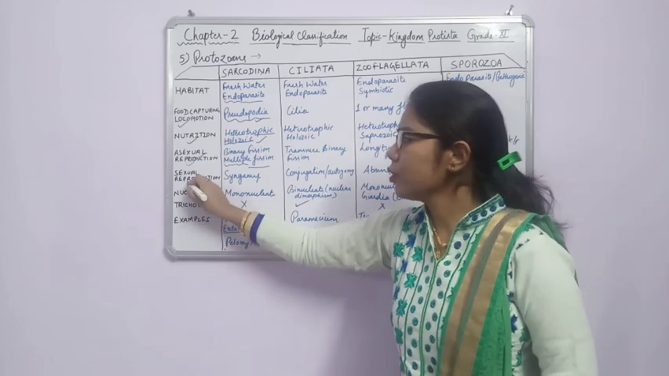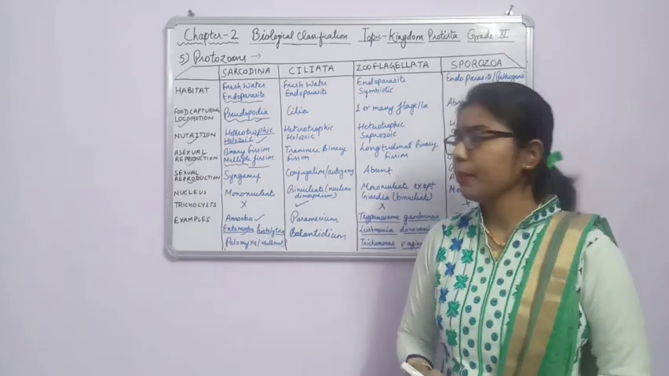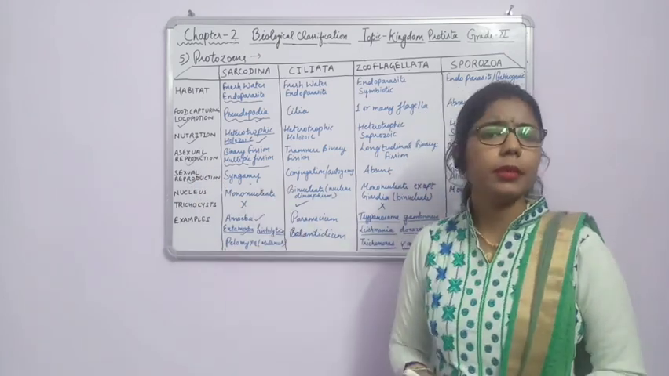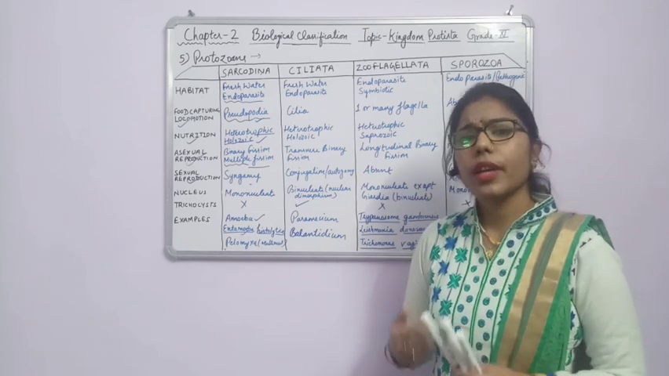Now whenever we talk about sexual reproduction, it can be done by syngamy. Syngamy means the fusion of two types of gametes.